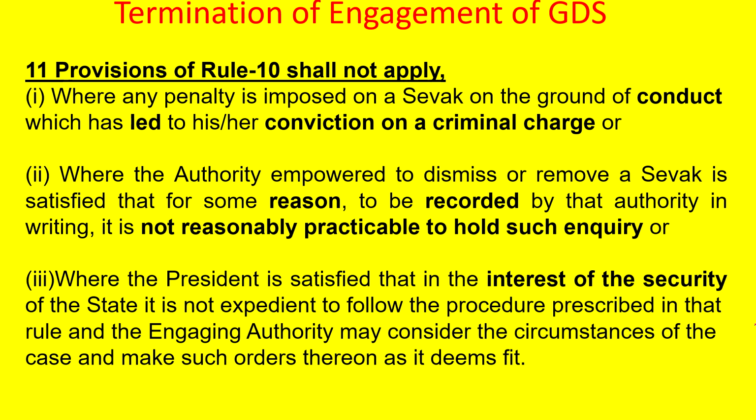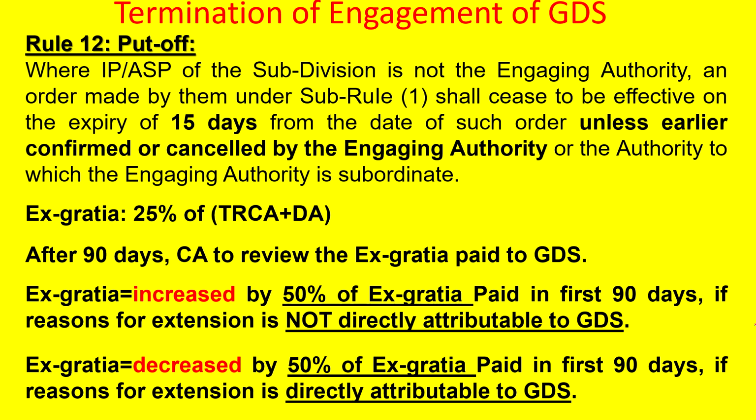And the third condition where straightaway action can be taken without inquiry is where the President is satisfied that in the interest of security of a state, it is not expedient to follow the procedure prescribed in that rule, and the engaging authority may consider the circumstances of the case and pass such orders thereon. That means in case the interest of security is involved and it is not possible to conduct an inquiry based on the interest of security, then also action can be taken.